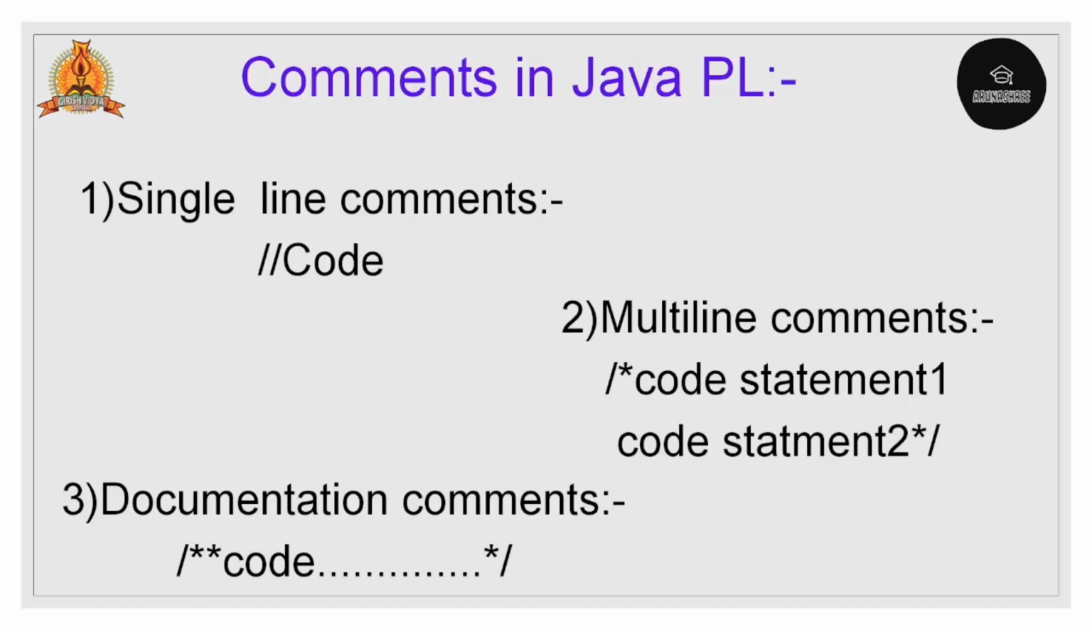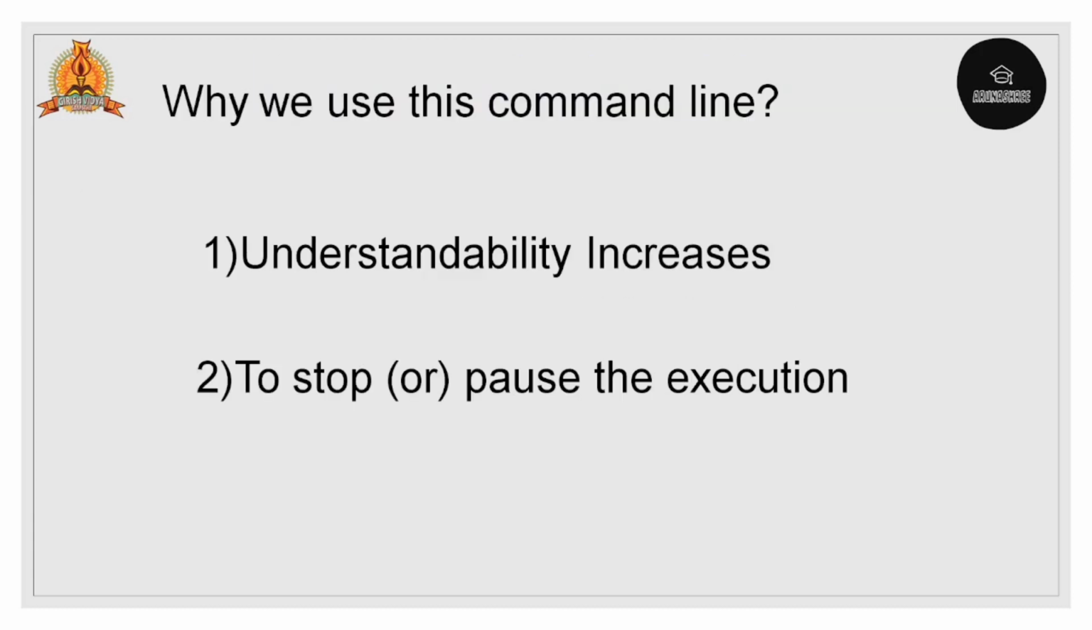Then comments in the Java programming language. Mainly we include here 3 types of comments: single line comment, multi-line comment, and documentation comment. In a single line comment we use double slashes to write the code, but in a multi-line comment we use a slash and a star. At the end of the code we use a star and a slash. In a documentation comment we use a slash and double star. To end that comment we use a star and a slash.